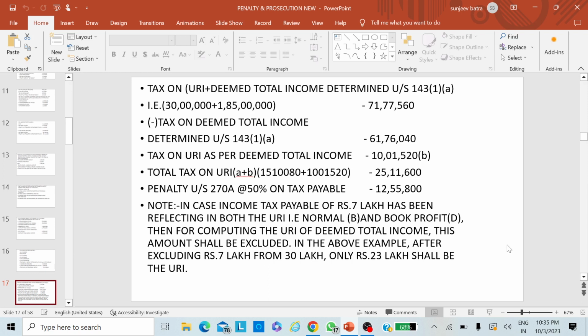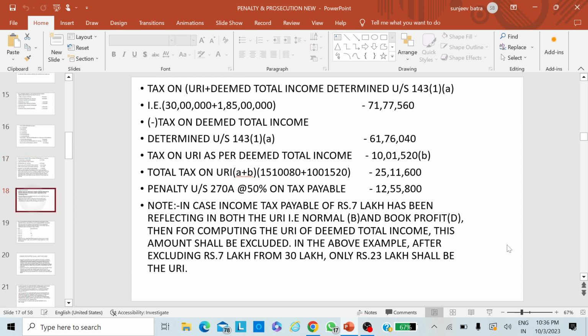And what about the deemed total income? Under deemed total income, URI is 30 lakhs, and the deemed total income determined in section 143(1)(a) is 1 crore 85 lakhs. On that amount, tax has been calculated, and tax determined on deemed total income has been reduced from that amount, and the balance is the tax on URI. Both taxes shall be aggregated, added to each other, so that the total tax on URI shall be computed. After that, penalty is calculated under section 270A at the rate of 50%.